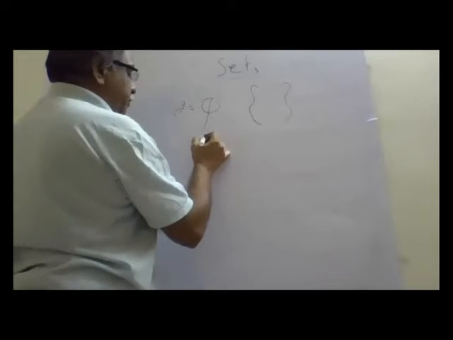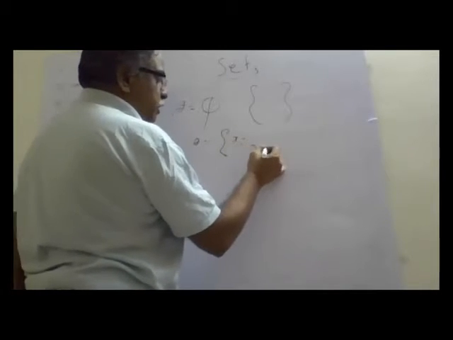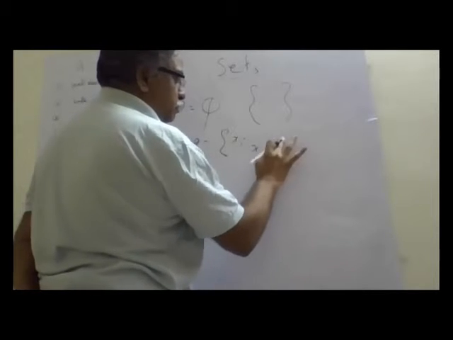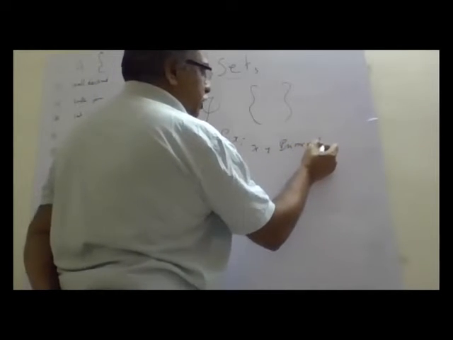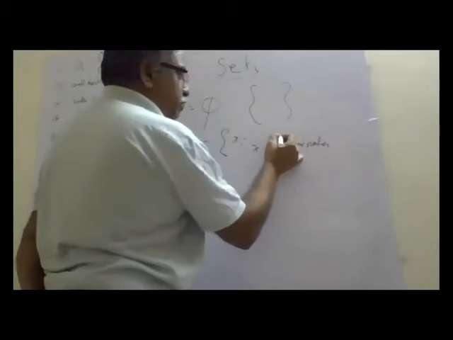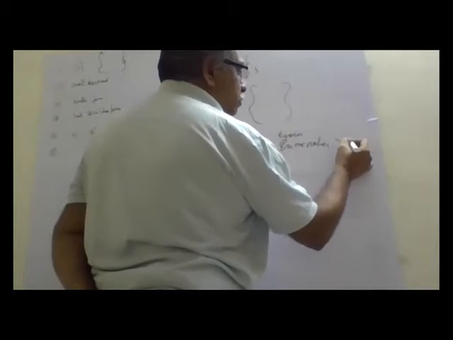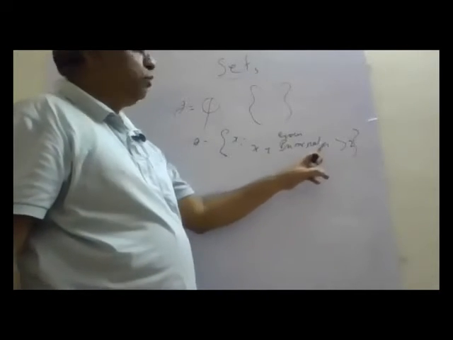For example, A is the set of x such that x is an even prime number more than 2.